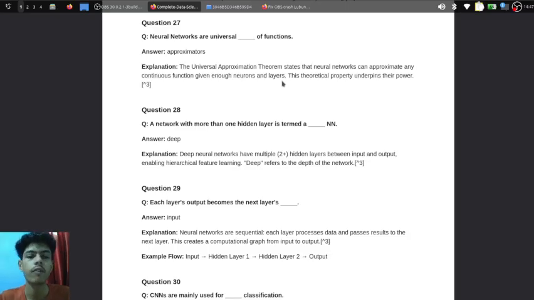A deep network with more than one hidden layer is termed a deep neural network. Deep neural networks have multiple hidden layers between input and output, enabling hierarchical features, hence the reference to the depth of the network. Each layer's output becomes the next layer's input, where neural networks are sequential. Each layer processes data and passes the result to the next layer. This creates a computational graph.